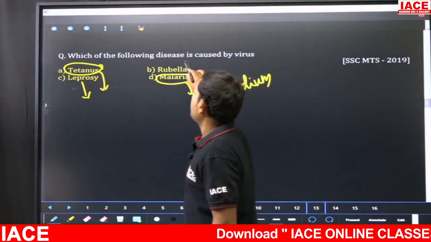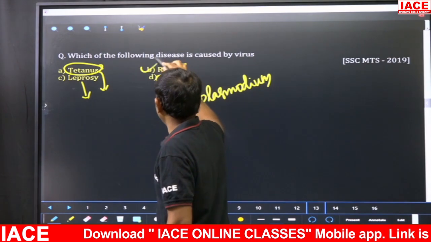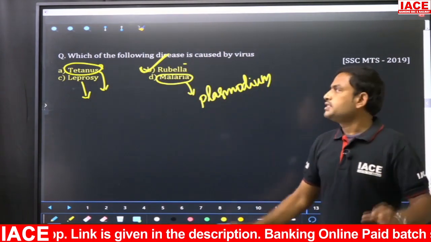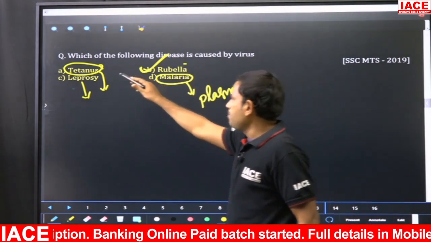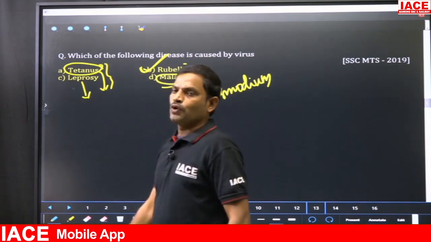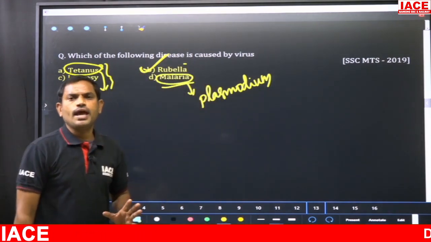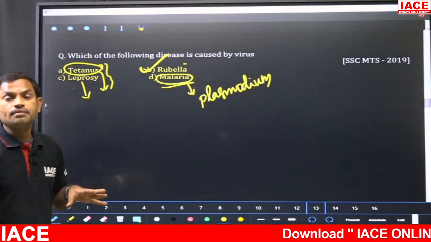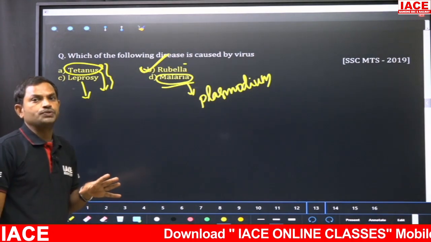The answer for the disease caused by the virus is rubella, option B. Out of the remaining three, two are bacterial and one is a protozoan parasite disease. This type of question is repeatedly asked, so we have to be very cautious, my dear students.